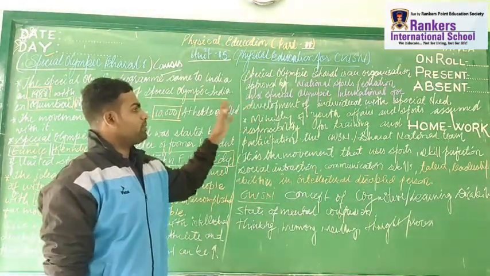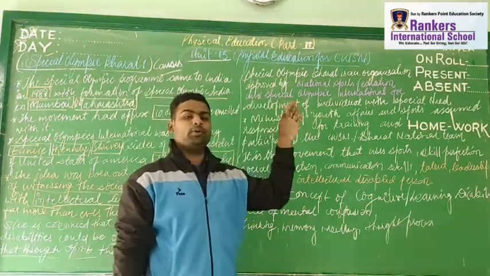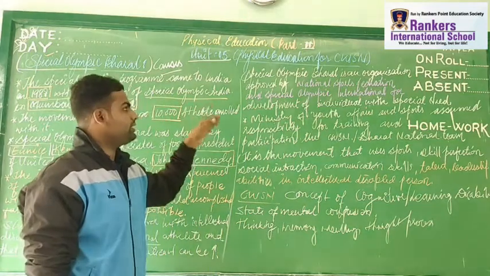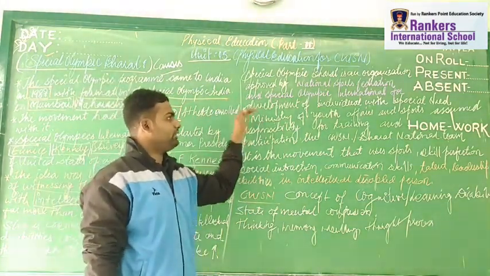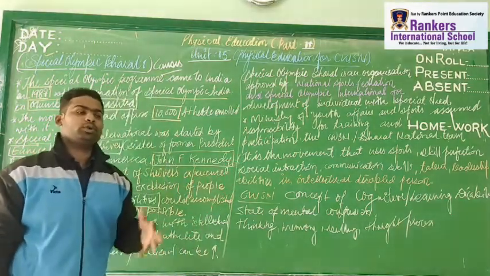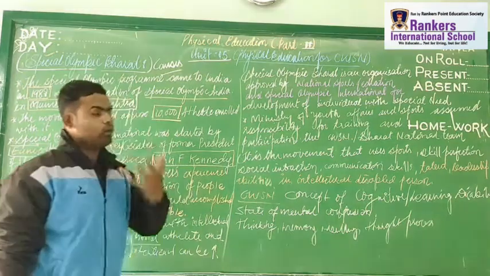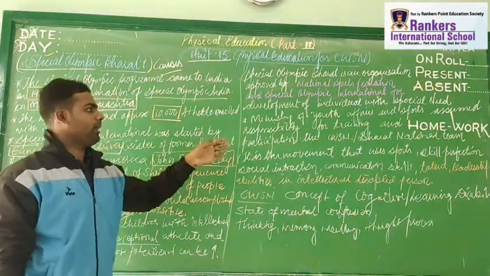This kind of people will be taken into Special Olympics, approved by the National Sports Federation as well as Special Olympics International for the development of individuals with special needs. Got it? These kinds of people are most welcomed in Special Olympics Bharat.